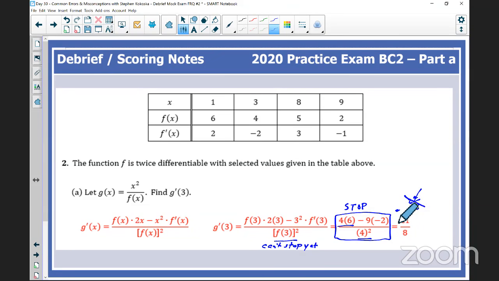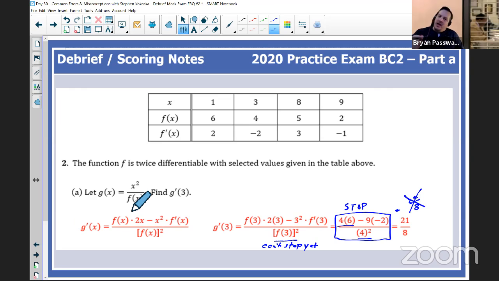So I agree completely. This is a good example. Perfect. And I think, Steve, also, this would be a good example. You might remember this when a couple years back we had that quotient rule problem where it was F and G actually in the quotient, but they had it flipped.